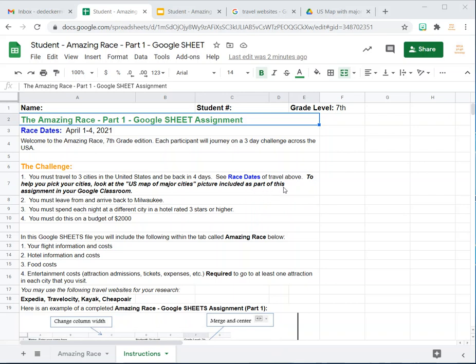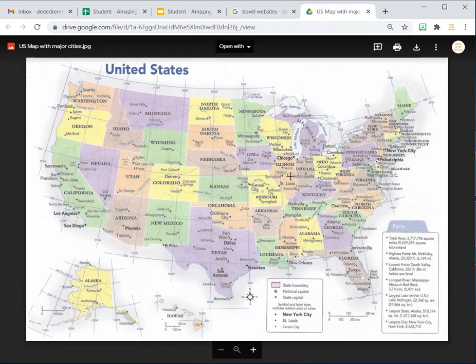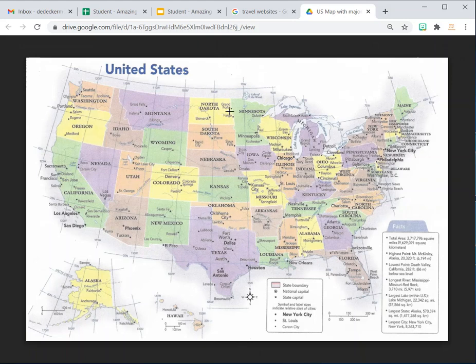So what you have to do is pick out 3 different cities that you'd like to visit. To help you, I included a US map within your assignment, which you can look at and pick out your cities. Because major airports typically only go to major cities, you're going to have to pick 3 of the cities shown on this map to be sure that you can get a flight there.